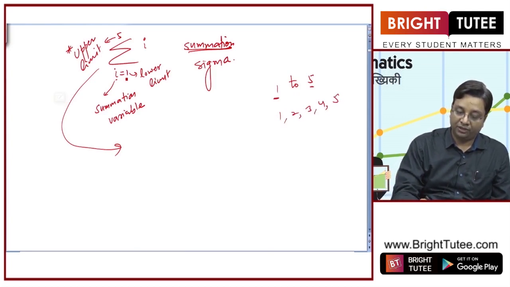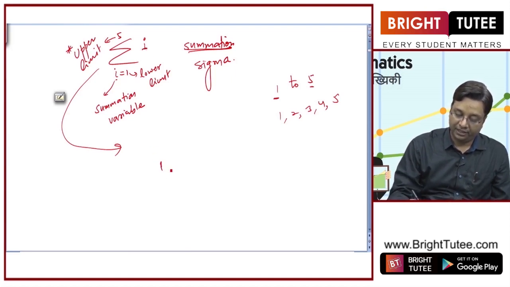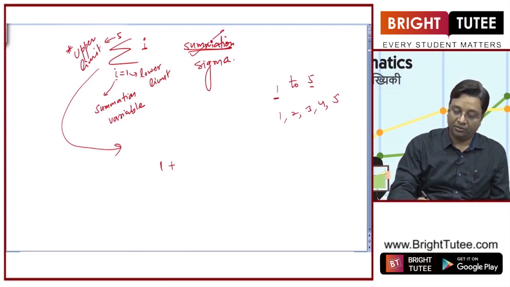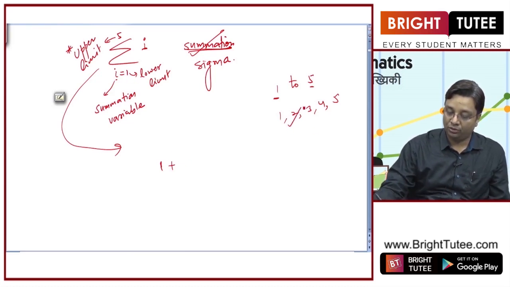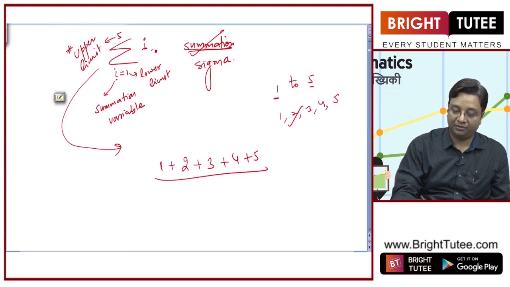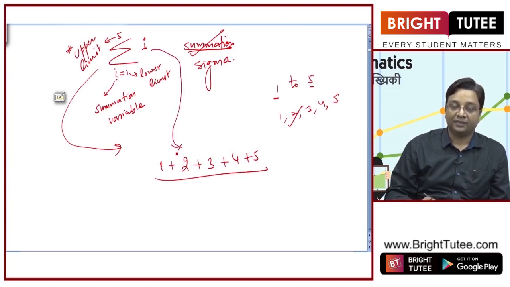Okay. So first you put I equal to 1 here and then add, because it is talking about sum here. We need to take sum of these entries. How? By putting I equal to 1 first, and then we will put I equal to 2. So add 2, then sum I equal to 3. So 3, 4 and 5. In this case the expansion will be this, right.